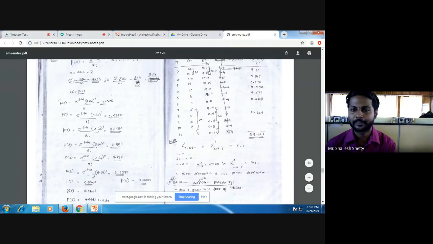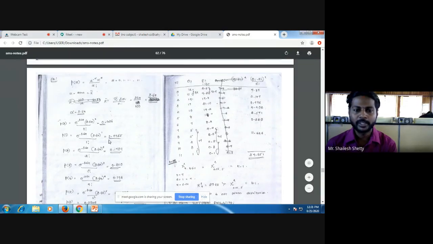And your Ei is nothing but n into Pi. What is n? n is 100. 100 into Pi means whatever value you got here, right? So 0.026 into 100 means 2.6 I'll get here. On this side you can see 0.0955 into 100, 9.555. Round it off to one decimal place, it becomes 9.6. Similarly, I'll write all those values.